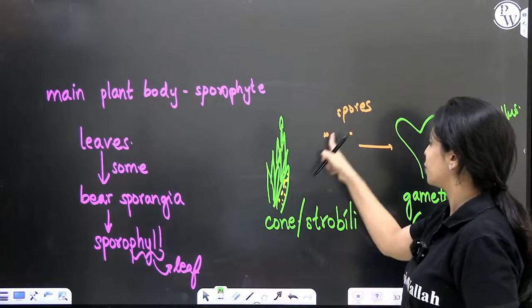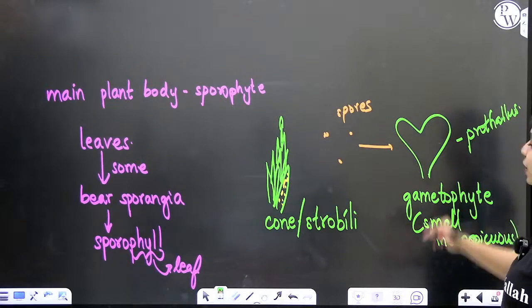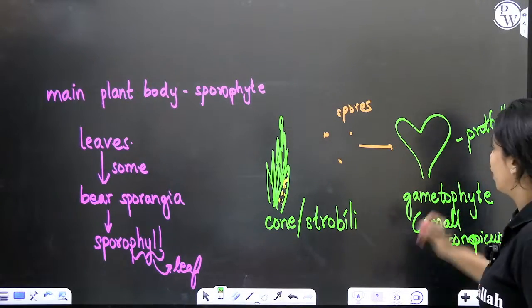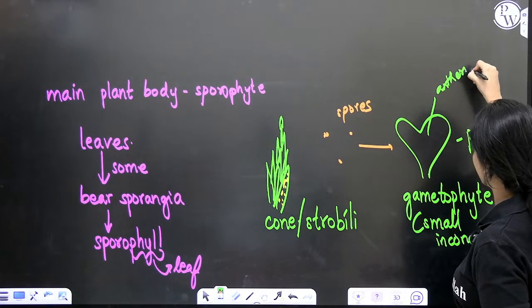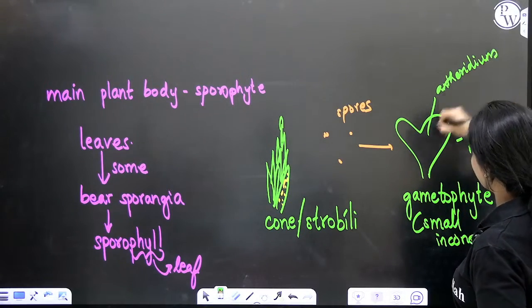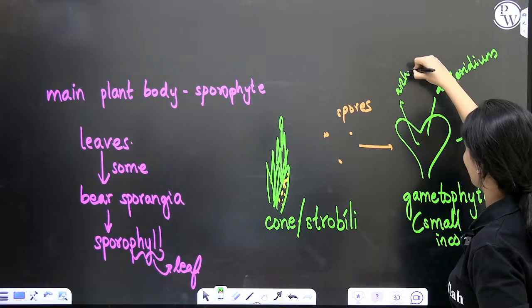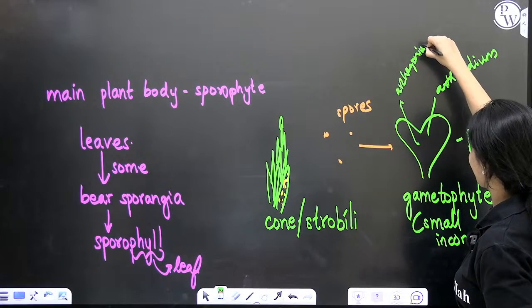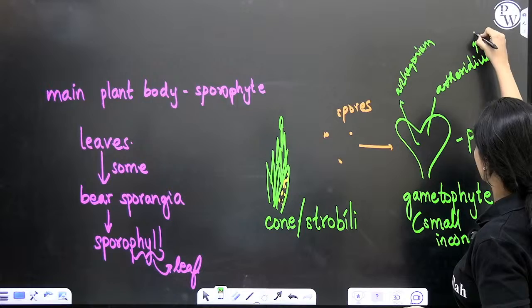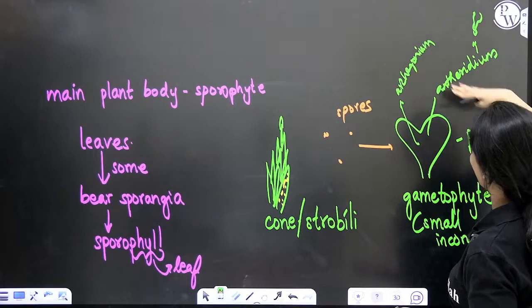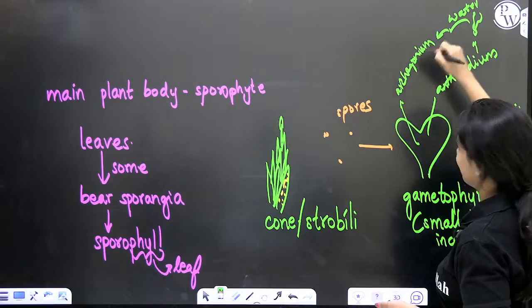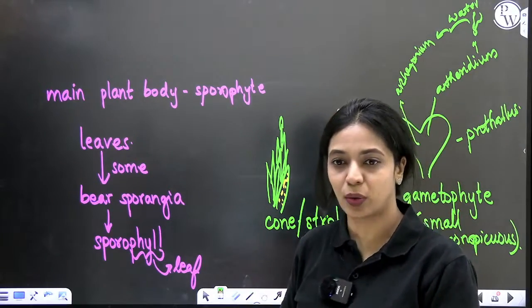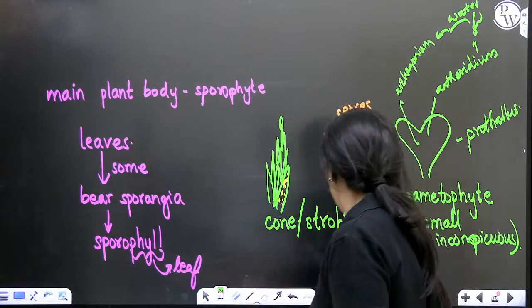If a plant produces only one type of spore, only one type of prothallus will be formed. On this prothallus, both antheridium and archegonium will be formed. Antheridium will produce antherozoids. They will swim in a film of water, reach the archegonium, fertilize the egg, form the zygote. Zygote again develops into the sporophyte.